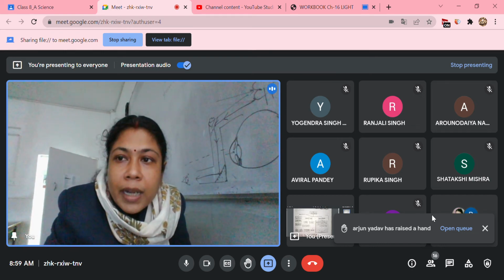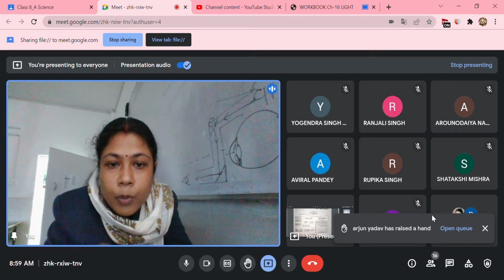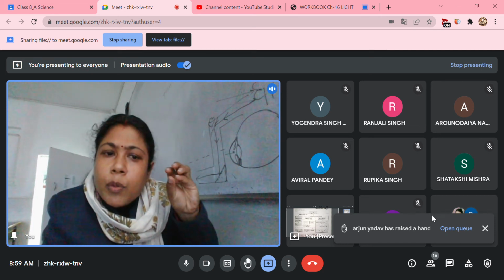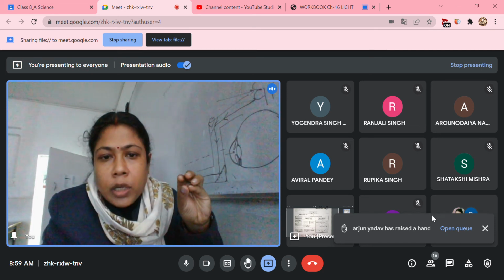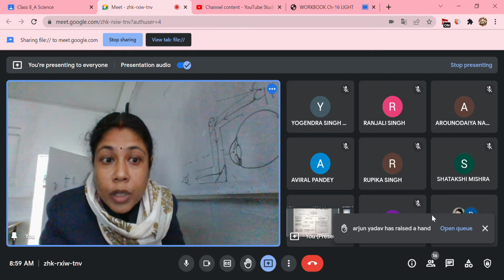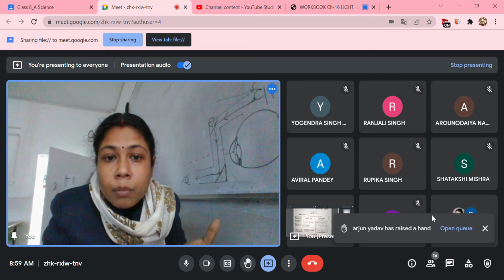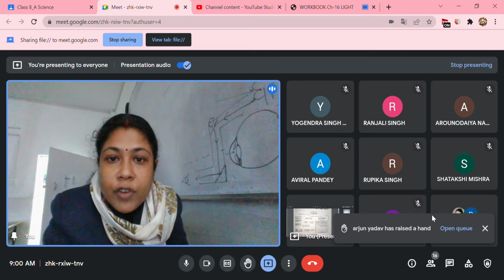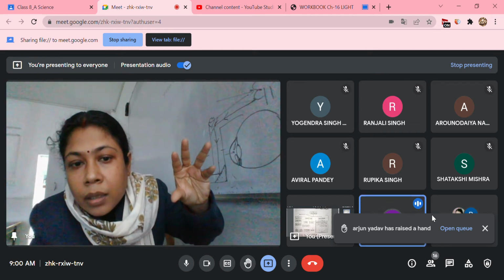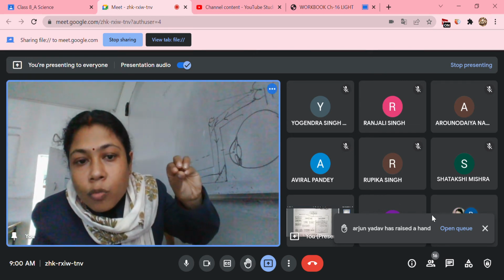When there is bright light outside, what will happen? The pupil size will become small because that much light is required. The pupil will contract that much only. But if we are having vision at night, what will happen? We need more light rays because at night light is not sufficient. So the pupil will get dilated, enlarged. Dilated means it will become bigger.